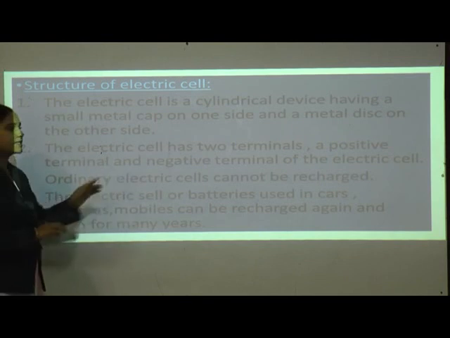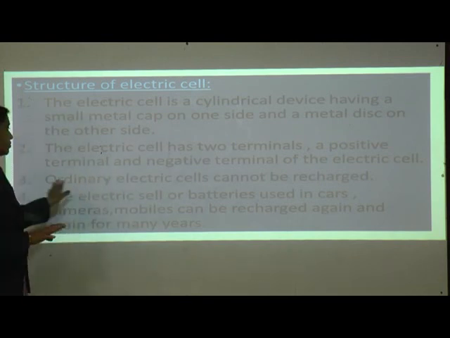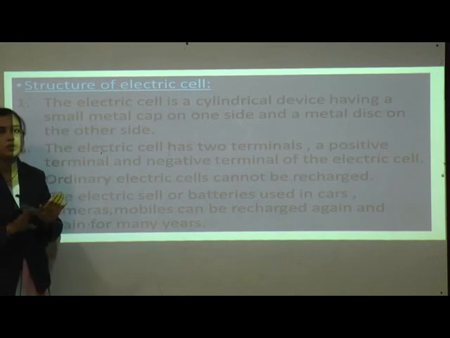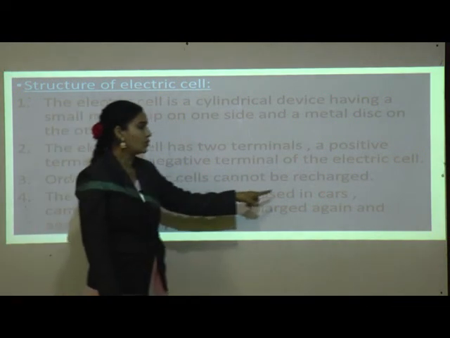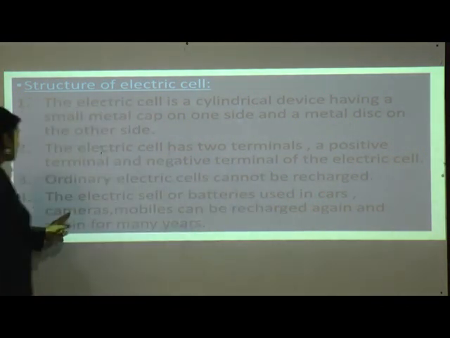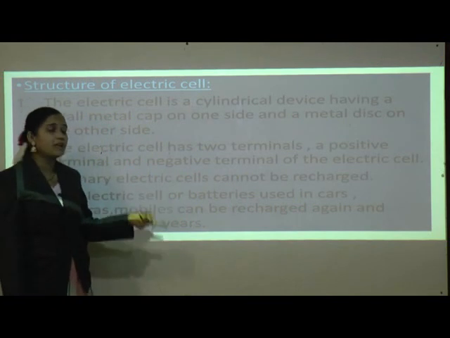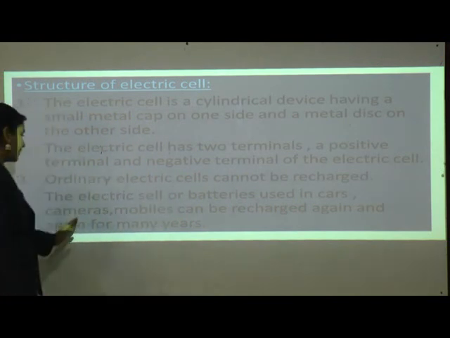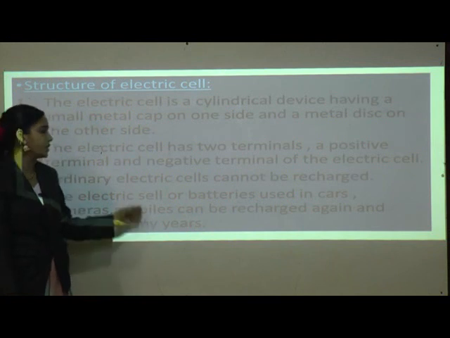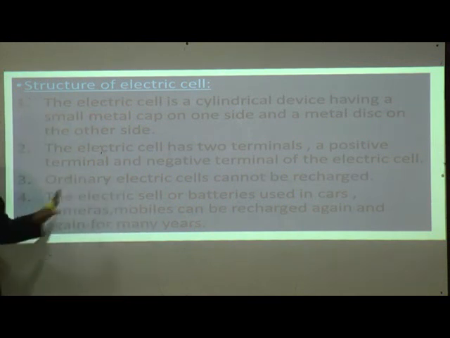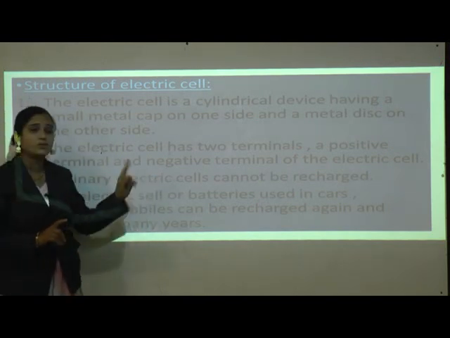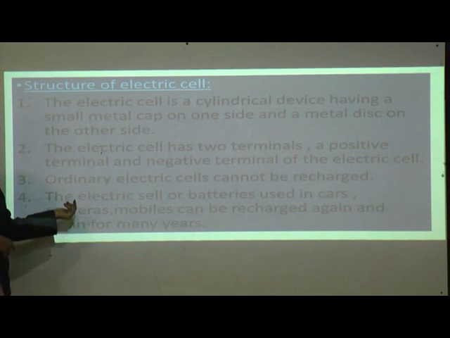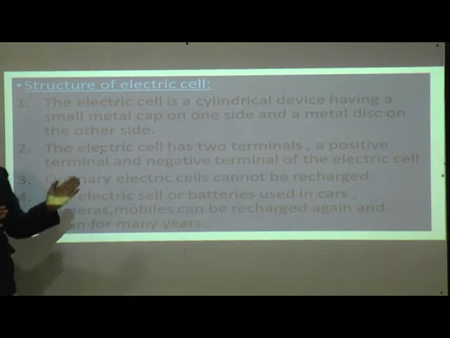Ordinary electric cells cannot be recharged. Those are the simple cells which cannot be recharged, but the electric cells or batteries used in cars, cameras, mobiles can be recharged again and again for many years. This is very important, students. Ordinary electric cells cannot be recharged, but the cells or batteries used in cars, mobiles, cameras can be recharged and can be used again for many years.